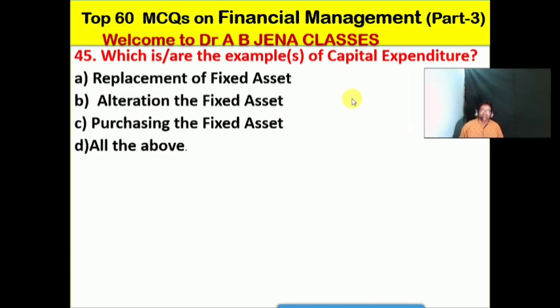What are the examples of capital expenditure? A, replacement of fixed assets. B, alteration of fixed assets. C, purchasing the fixed asset. D, all of the above. No doubt friends, D is the right option for this MCQ. So replacement of fixed assets as well as alteration of fixed assets as well as purchasing the fixed assets are the examples of capital expenditure.